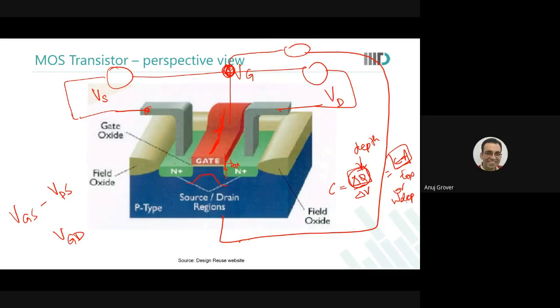Sir, Cox is epsilon ox by Tox. Tox is the width of the dielectric and epsilon ox is the dielectric constant. तो सर जब मैं एक्यूमुलेशन से इन्वर्जन में जा रहा हूँ, लाइक जो बीच वाला रीजन